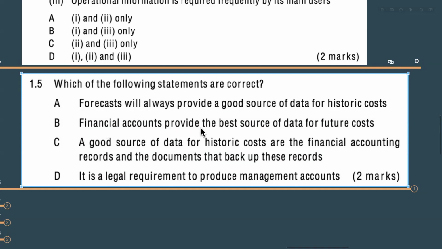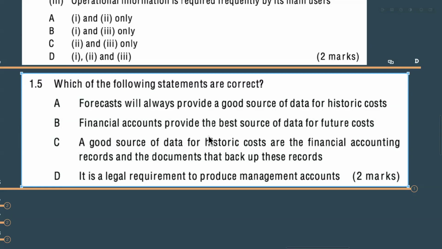B is saying financial accounts provide the best source of data for the future cost. Financial accounts means what, guys? Financial accounts means we just studied what has happened in the last 1 year. What is your performance of the last 12 months? If you performed well, you will get profit. Otherwise, you will get a loss. That is in the income statement. So the financial accounts always provide the best source of data for the historic cost, past data, not for the future. Future is for the management accounting purpose. So B also definitely we can eliminate.